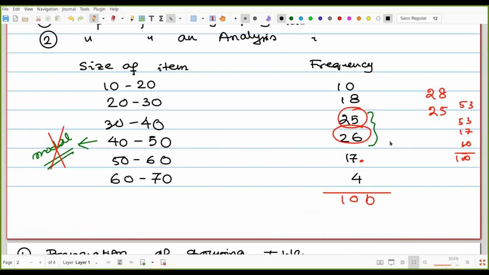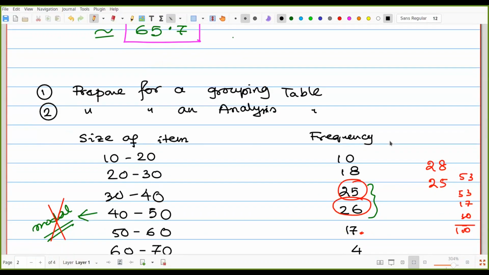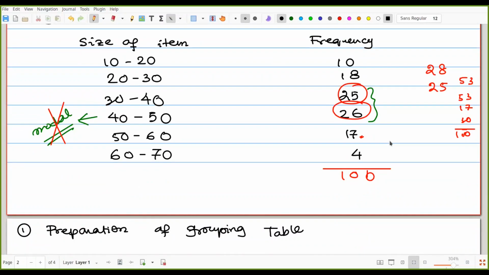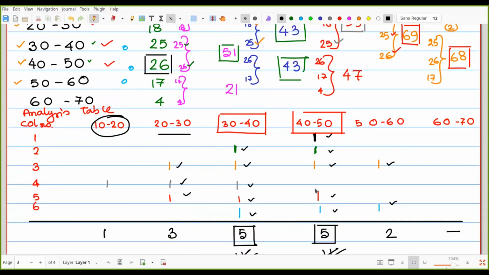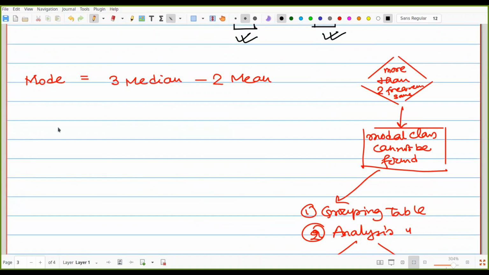Now we have to prepare the grouping table at first, then the analysis table. If the analysis table gives us a maximum analysis value, then consider that one class as the modal class. Otherwise, if more than one has the same value, we cannot consider the modal class directly. So we have to find the mode in the form of 3 median minus 2 mean.